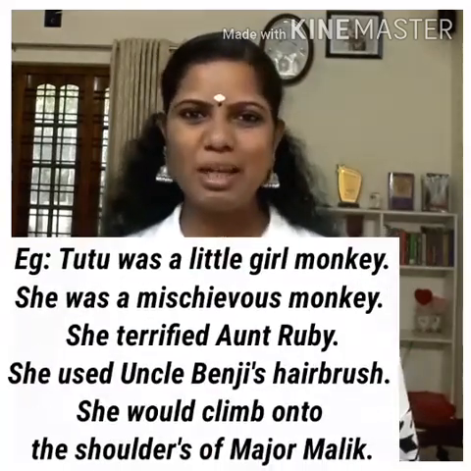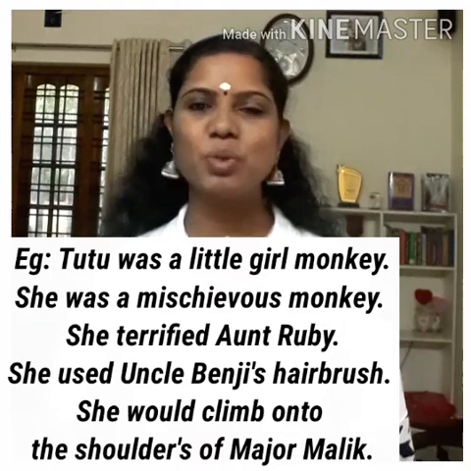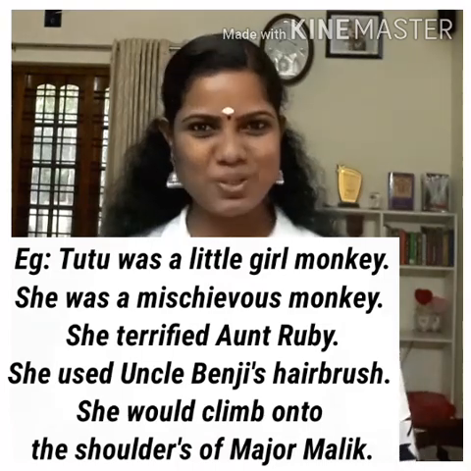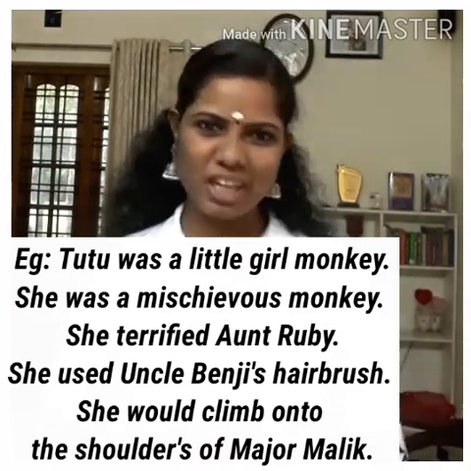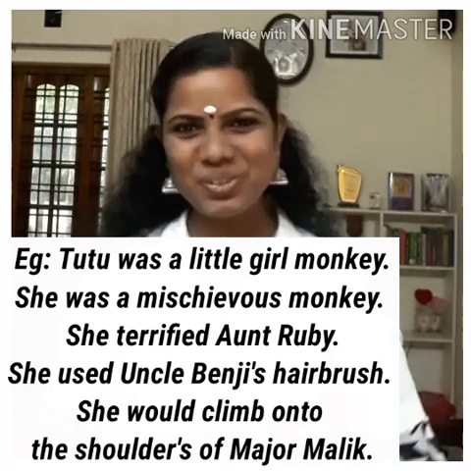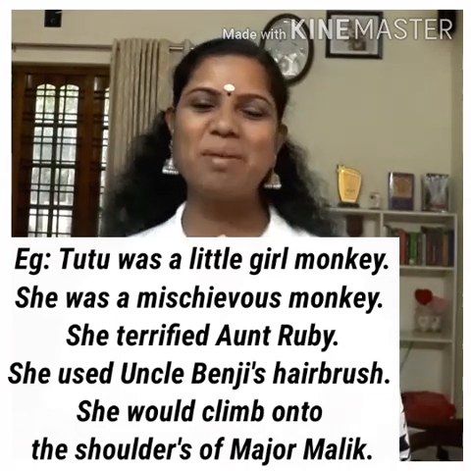So here I can use she, because Tutu is a single monkey and Tutu is a little girl monkey. She is a girl monkey. So I can replace Tutu with the pronoun she. For example, Tutu was a little girl monkey. She was a mischievous monkey. She used Uncle Benji's hairbrush. She terrified Aunt Ruby, and she would climb onto the shoulders of Major Malik. So what is a pronoun?